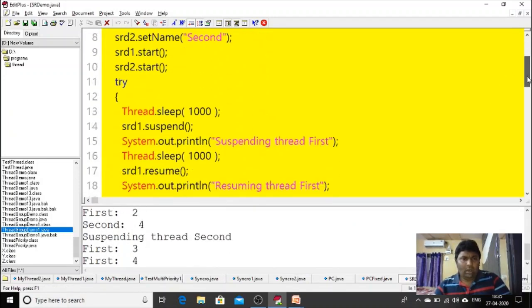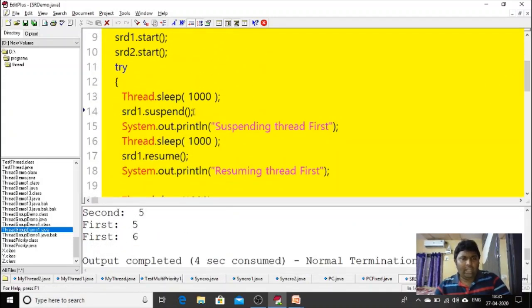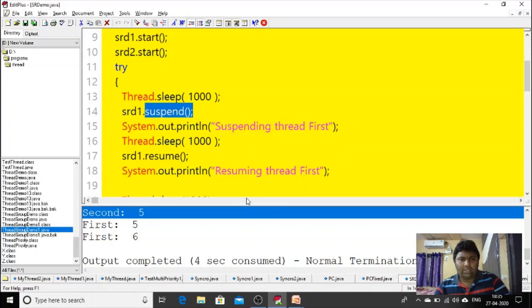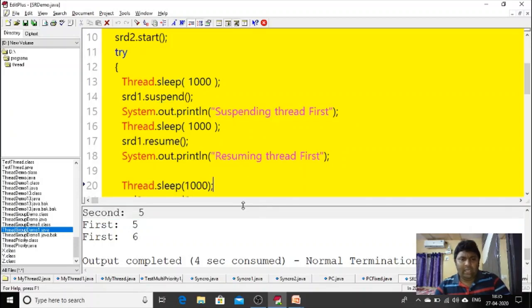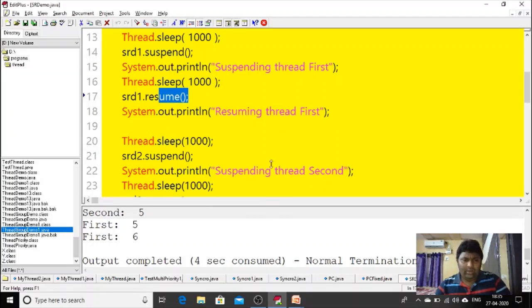See this. If you want to suspend the thread, simply call the method suspend. Automatically the thread will go to the waiting state. Then if you call resume, the thread comes out of it. So see here, I would like to explore the output.